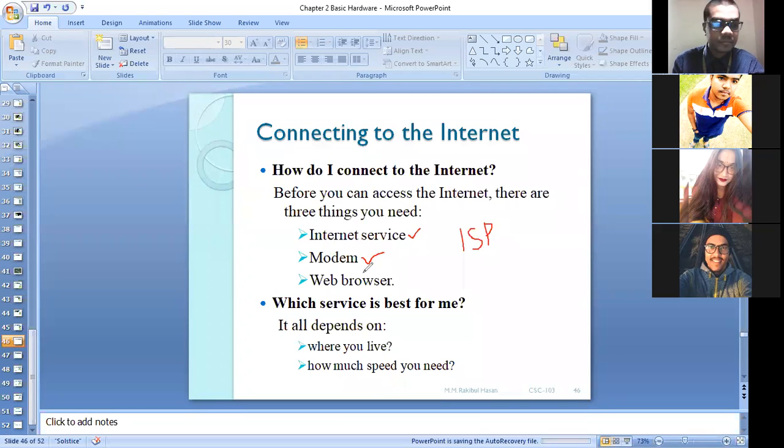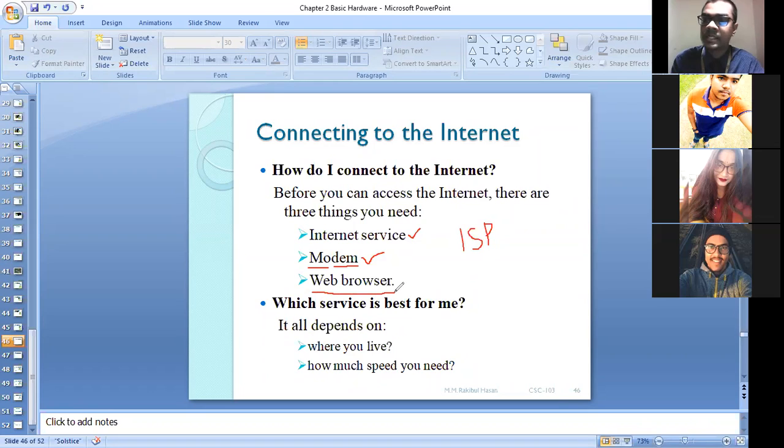All right. So at first you need this one, and definitely you need a modem. A modem basically performs modulation and demodulation tasks. MO for modulation and DEM for demodulation. After maybe 2 slides, we are going to discuss this modem, so I'm not discussing it in detail now. And we definitely need a web browser.